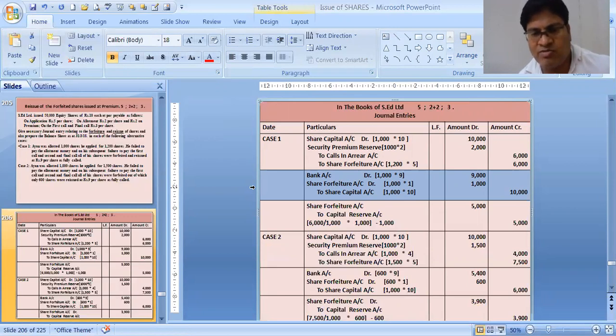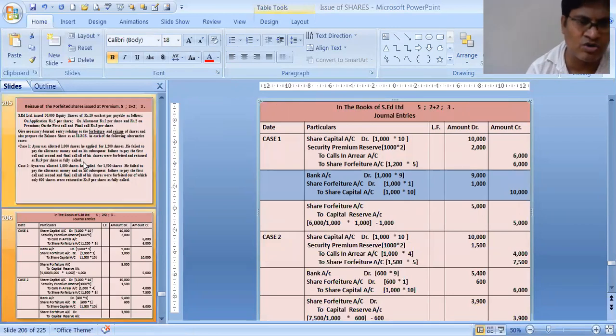Now we need to transfer the money into capital reserve. That is share forfeiture account debit to capital reserve. How much? The formula is the same. Credit of forfeiture, 6,000, divided by number of shares forfeited 1,000, into number of shares reissued 1,000, and minus 1,000 is the share forfeiture debit, which comes to 5,000. This was the easy sum.